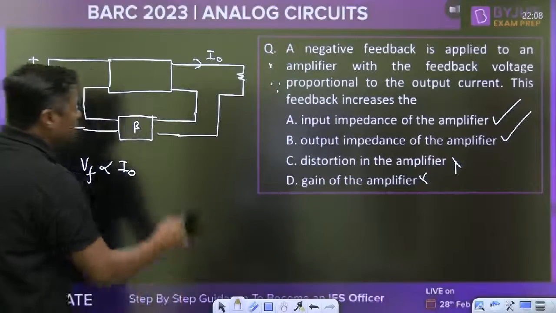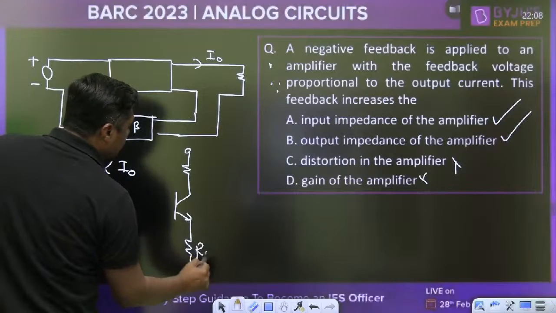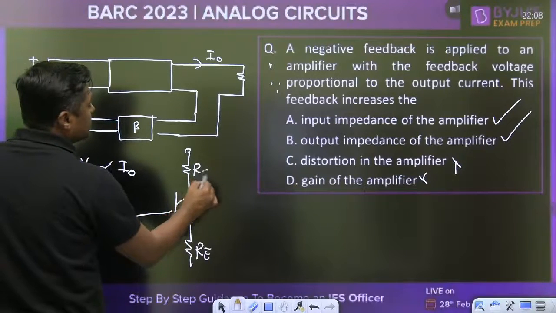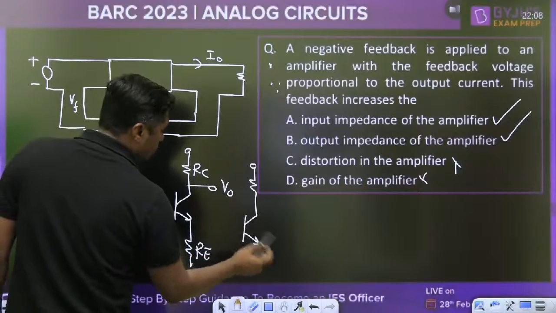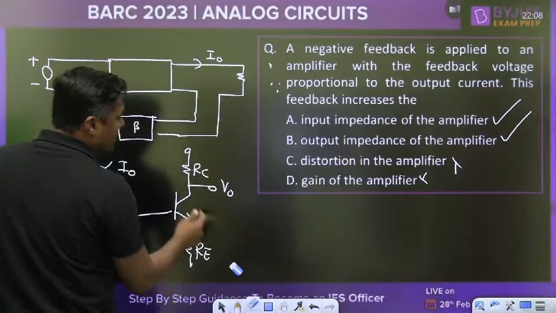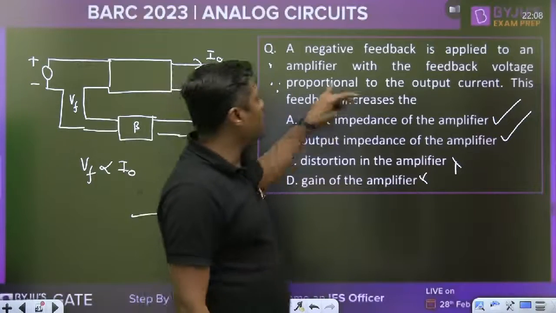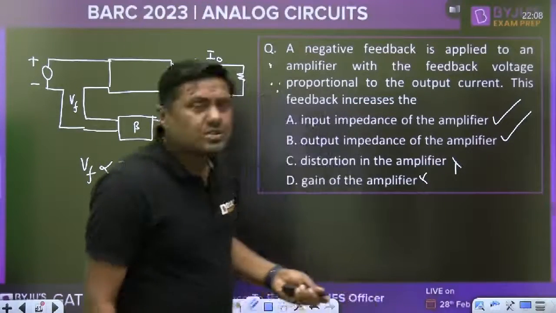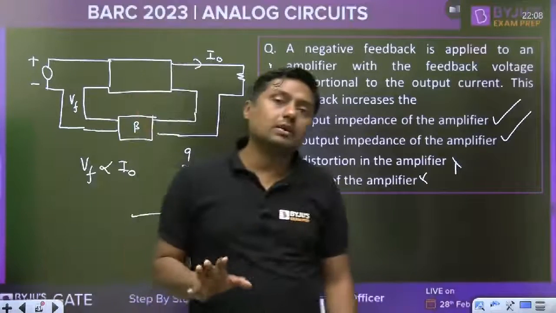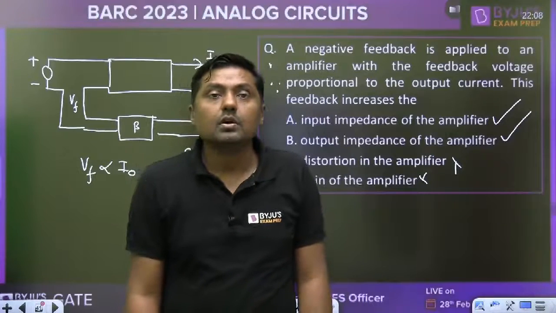Previously I have solved this. What is the example? Common source with RE resistor. Common emitter with the RE resistor. Common emitter, common source. These are the examples. Already I have solved. Series connection, input and output impedance increase. Feedback voltage proportional to the output current. Okay. Next question. MSQ is not in the syllabus. That is just a mistake in the question. Don't worry about that.